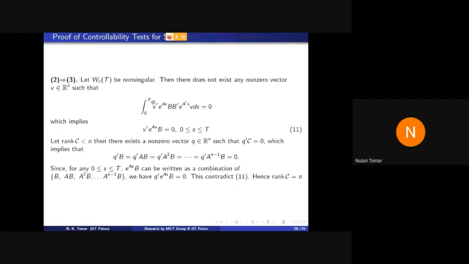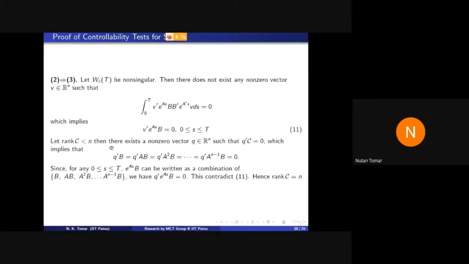If you see this carefully, inside this integral, the integrand is the norm of this vector. So that means this implies this is 0. Now we will use contradiction. So let the rank of the controllability matrix calligraphic C be less than n.